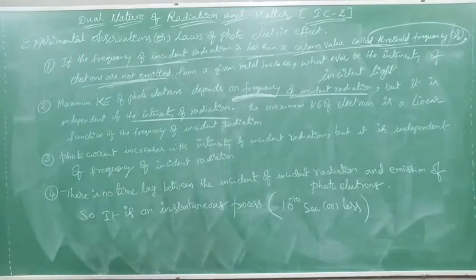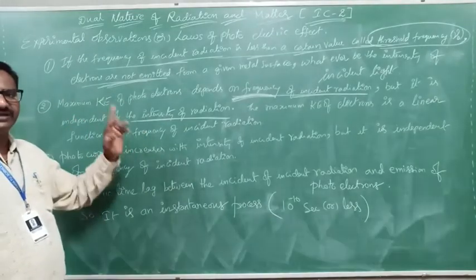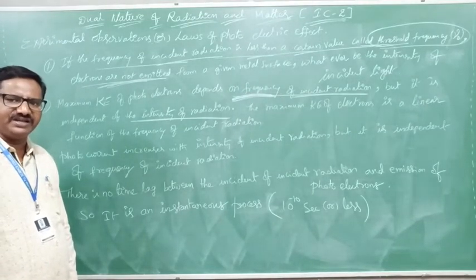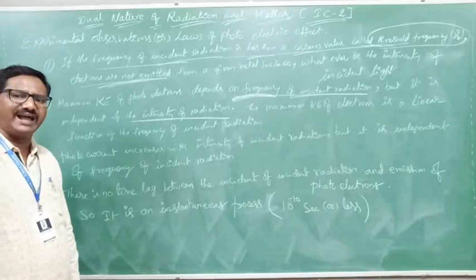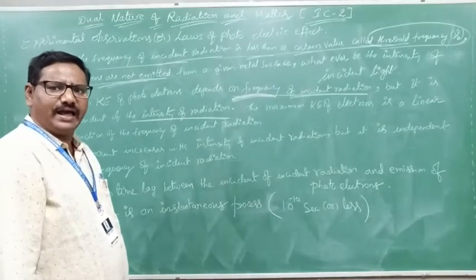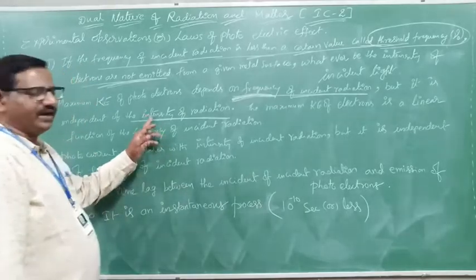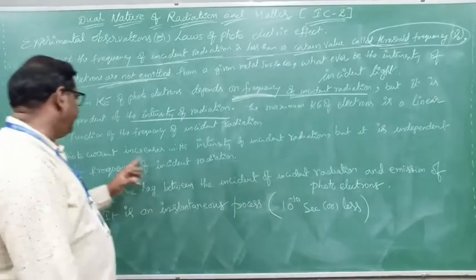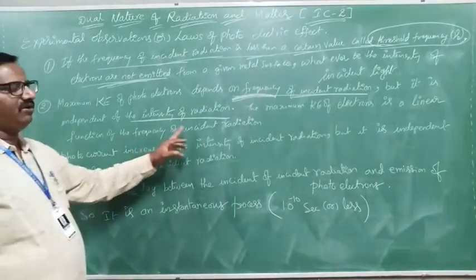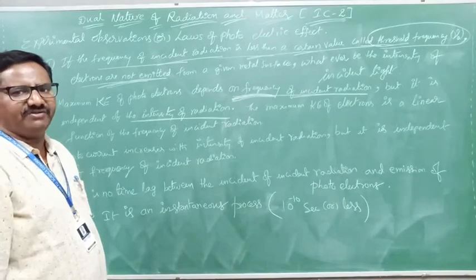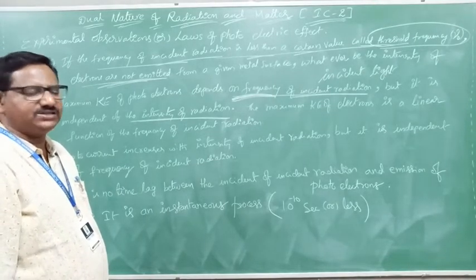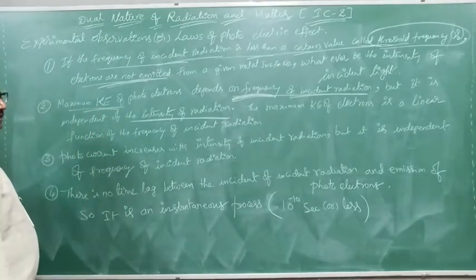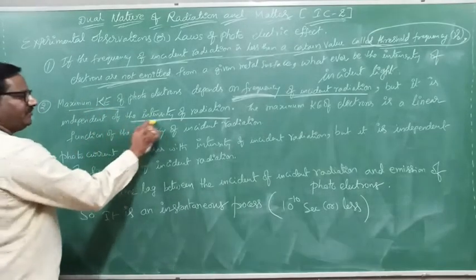As frequency increases, velocity of electrons increases, so kinetic energy increases. The maximum kinetic energy is a linear function of the frequency of incident radiation, not of the intensity of light.